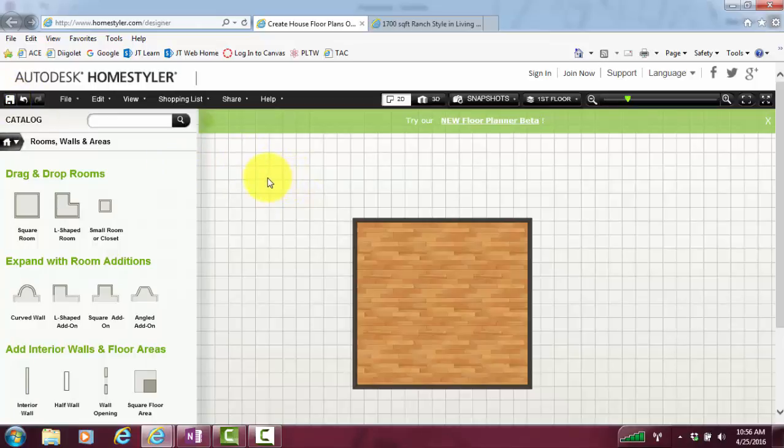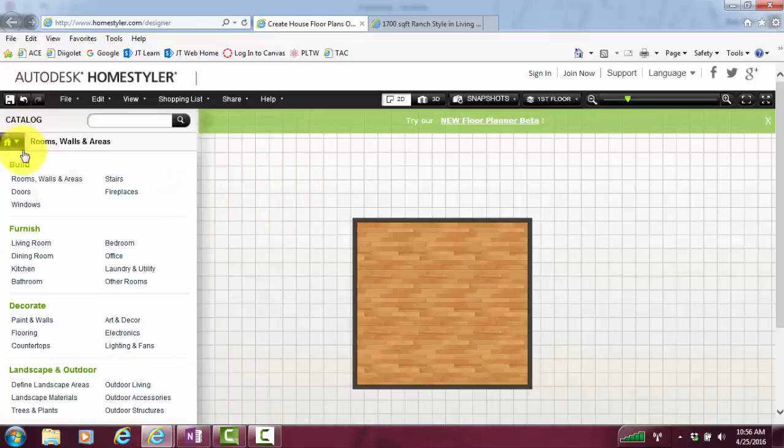I will tell you right away that this is going to be very addicting. You're going to want to keep going and going and going. It's a lot of fun. You'll also have some other options later on, so you can actually furnish the floor plan as well. So you can add furniture, the kitchen sink, the stove, everything in here, and you can even decorate, and then finally you can even do some landscaping.